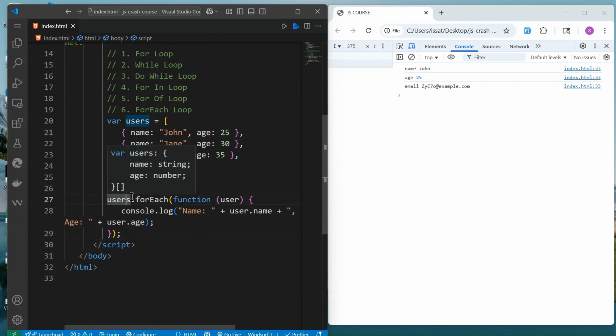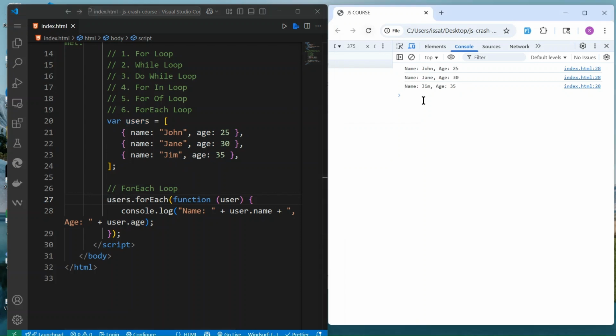So we just take an array and then we loop through automatically, check for the items and print them. If I save that and reload, you are still going to see the same user name, John, age 25, name, Jan, age. So this is a for each loop. It's very easy, it's not that complicated.